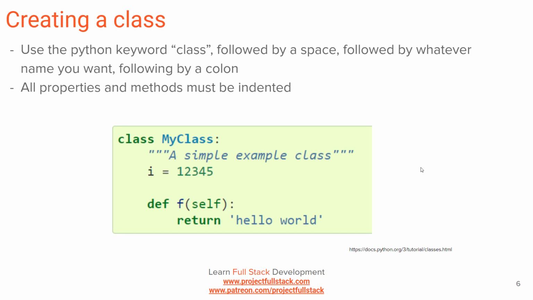So here's how you create a class in Python. You use the Python keyword class, followed by a space, followed by a specific name for the class. Standard convention is to use camel case, which is no spaces between your words, and the first letter of each word is capitalized. So that's why the M is capitalized in my, and the C is capitalized in class. That's kind of known as camel case. Standard Python convention, but it's not required by the syntax of the language. And the colon. And then, just like every other statement in Python that needs a colon, you need indentation underneath it. Everything that belongs inside of this class is going to be indented underneath it.